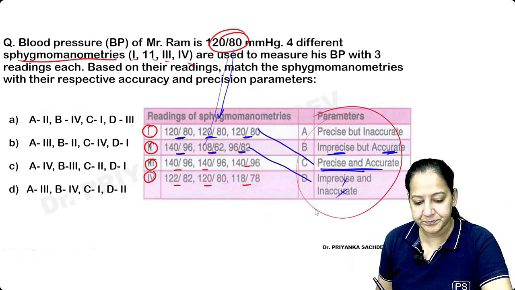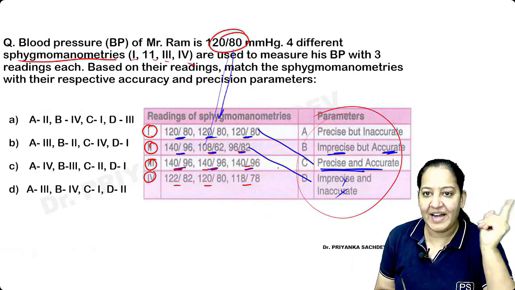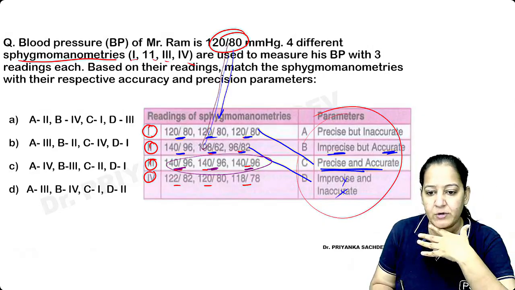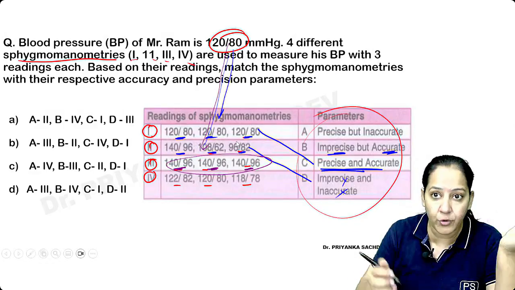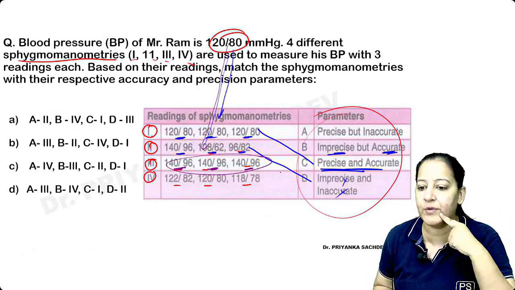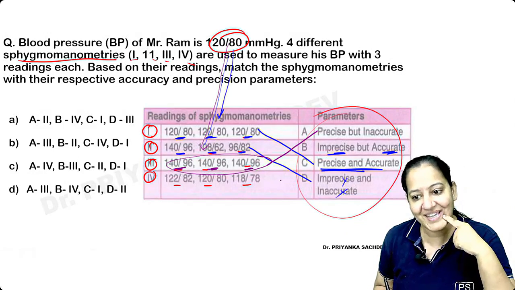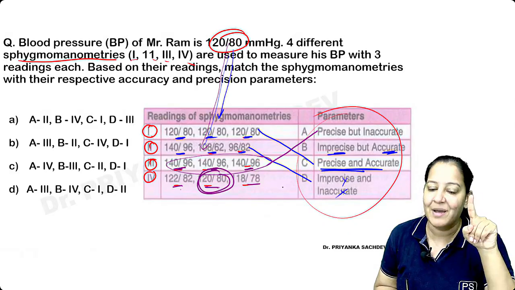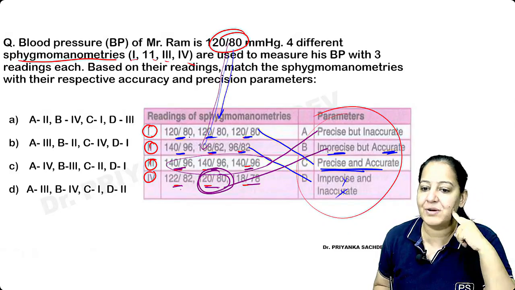Come to the third. 140/90, 140/90, 140/90, 96, 96. So every time it is measuring wrong. My actual blood pressure is 120/80, so it's not at all accurate. But every time it's repeatable. Brother, wrong it may be, but it is repeating every time, right? So it's precise but not accurate. Say it's precise but inaccurate. And lastly, every time you can see one of the values is correct, but the other 2 are wrong. So it's accurate but imprecise. Repeatability is not there. Now you do match the column.